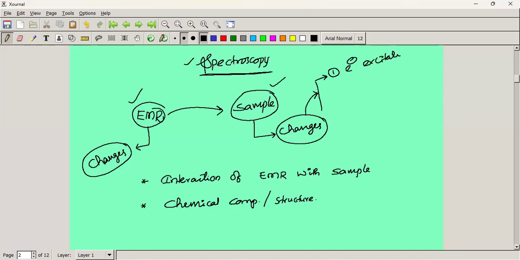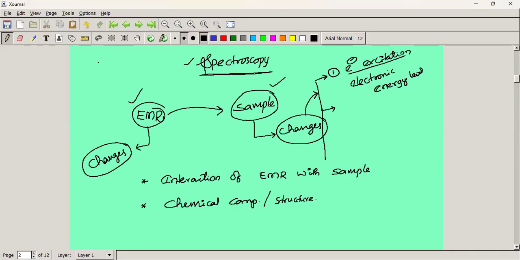That means electronic transitions can take place within the electronic energy levels. So how many electronic energy levels are present?